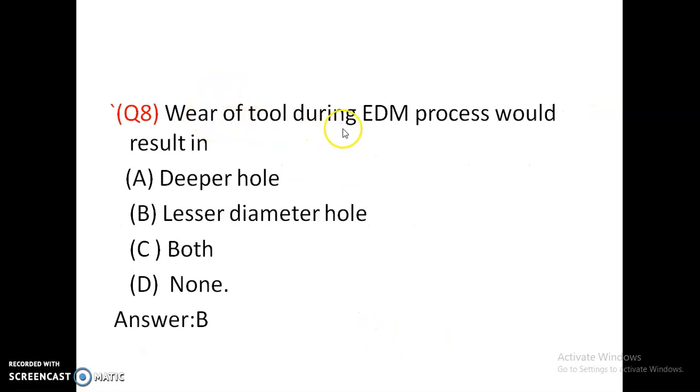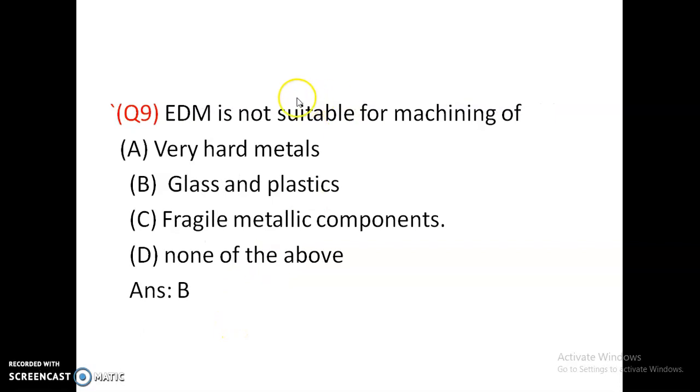Wear of tool during EDM process would result in deeper hole, lesser diameter hole, both, or none. If the copper tool wears in the EDM process, it will result in a lesser diameter hole. Option B is correct. EDM is not suitable for machining of very hard metals, glass and plastics, fragile metallic components, or none of the above. USM is a method used for machining glass and plastics, so EDM is not suitable for glass and plastics.